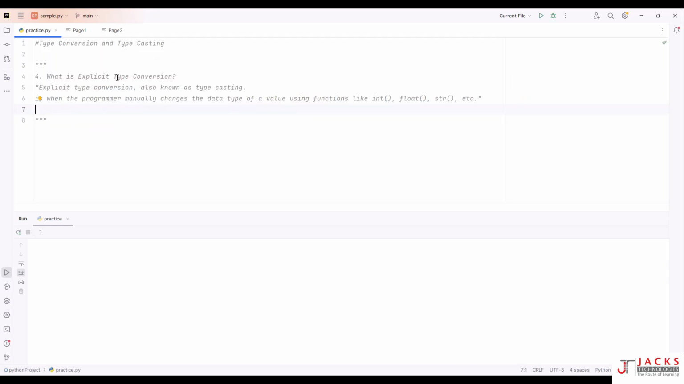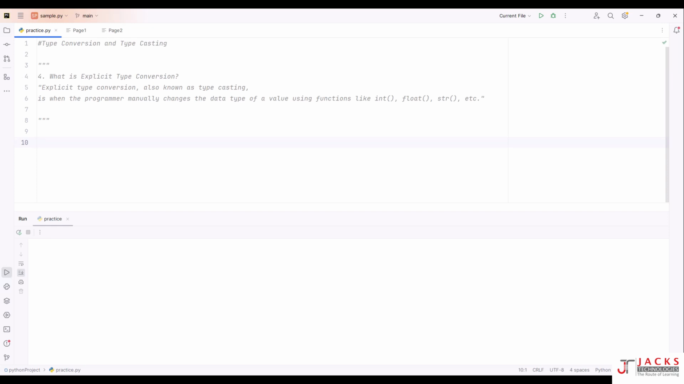Now see what is explicit type conversion. Explicit type conversion, also known as typecasting, is when the programmer manually changes the data type of a value using functions like int, float, str. Same, explicit type conversion is also nothing but typecasting. Same definition I have used, right? Now I will tell you how exactly this works.